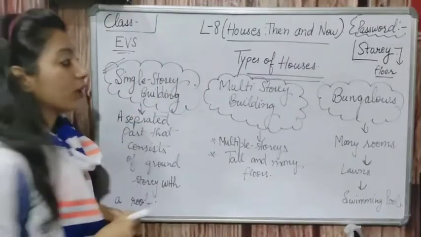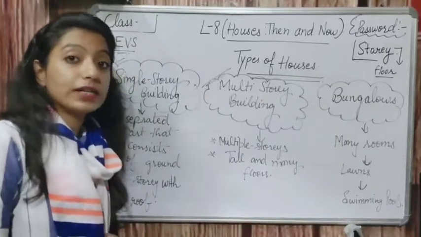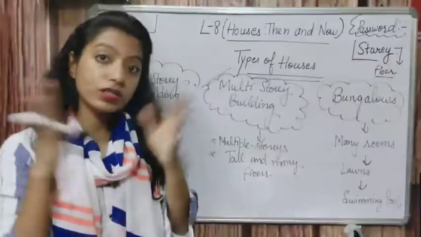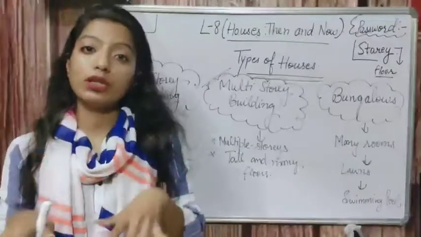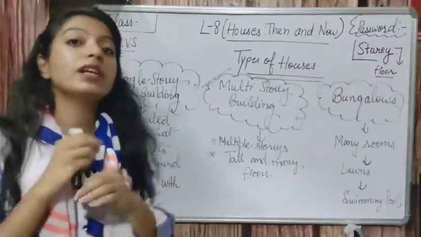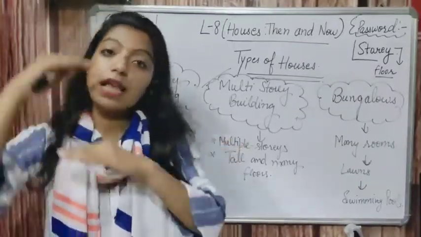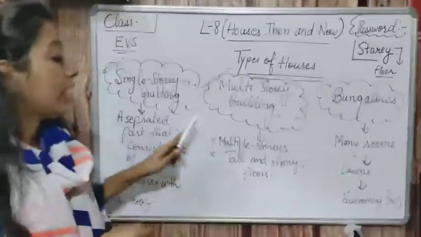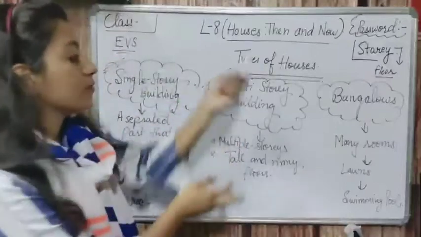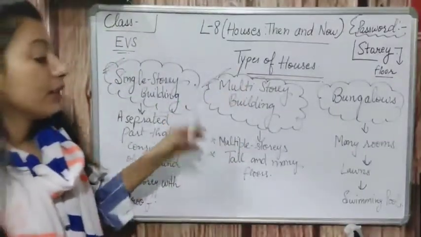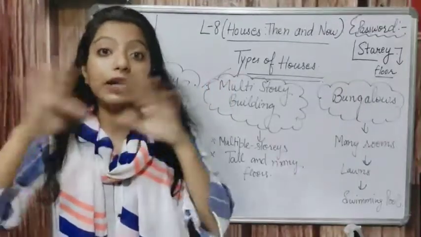Now if I am talking about the multi-story building. Multi. What is the meaning of multi? Multi means multiple, right? बहुत सारे. So it is just about a multiple. So there are multiple stories in this building. A building which have multiple stories. Which have stories means floors, or we can say a level of building, right? So level of buildings, there are so many levels of building. That building will be known as multi-story building. And that buildings are tall and they have many floors.